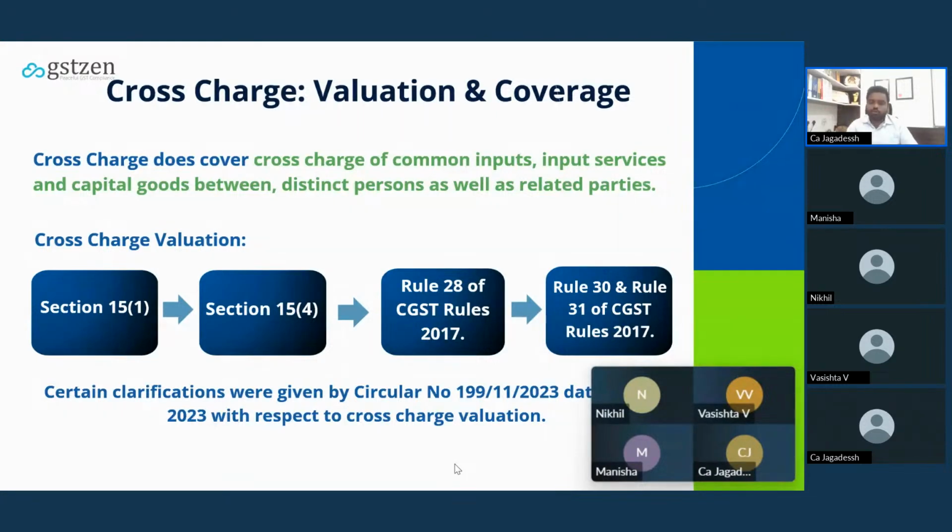Rule 30 says that cost plus 10% should be your value. Even in that case, if you cannot find the value, you have to refer to rule 31. That is the best judgment estimate. So this is how you have to arrive at the value in case of cross charge.